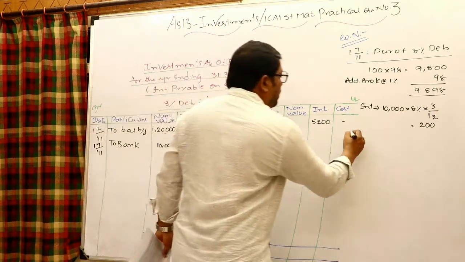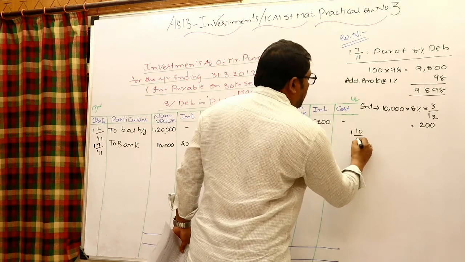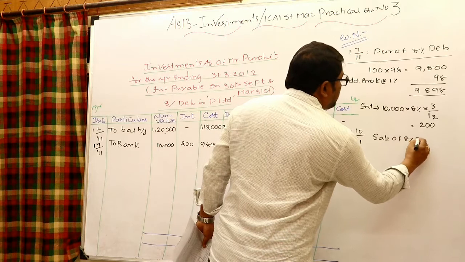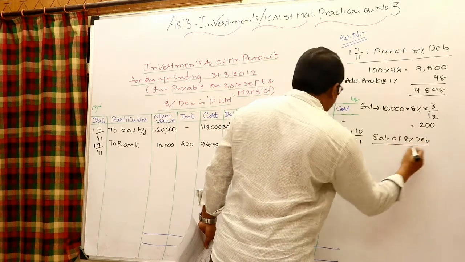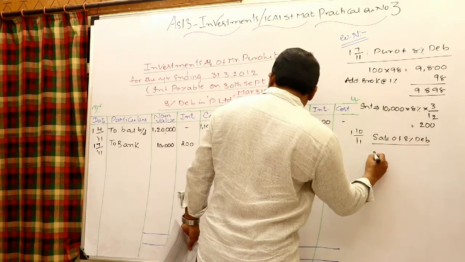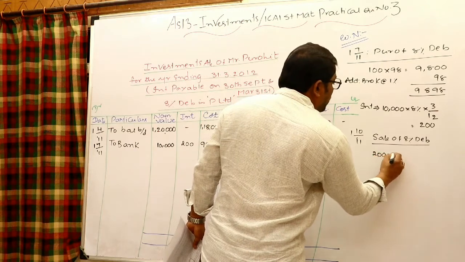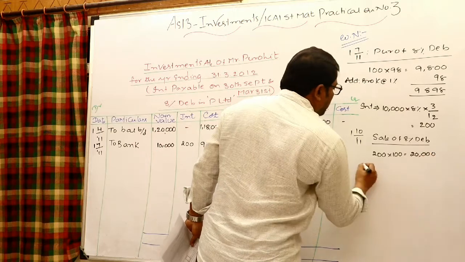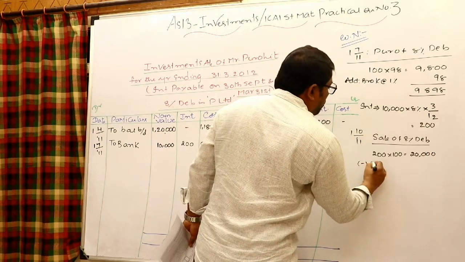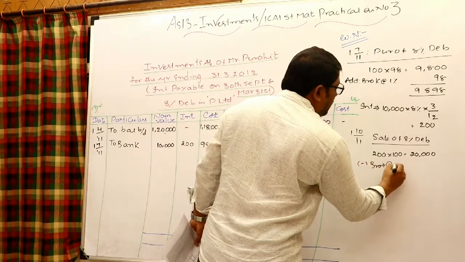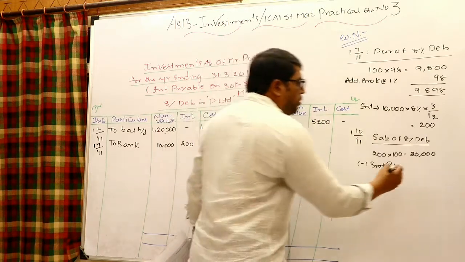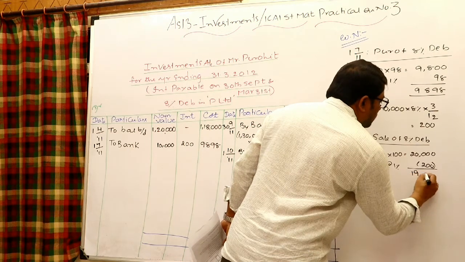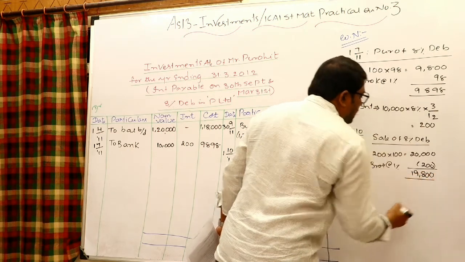Okay, right. 1/10/2011, sale of 8% debentures, 200 debentures sold at 100 rupees, 20,000, minus brokerage at the rate of 1%, 200, you will get 19,800.